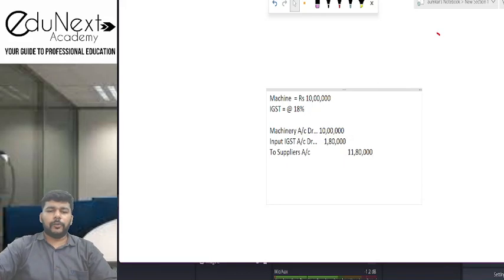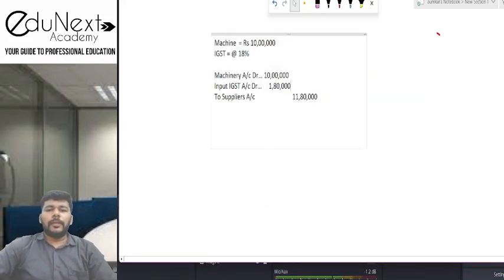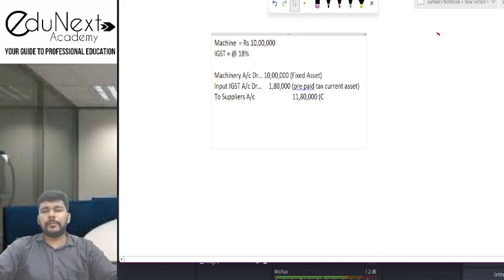So friends, what we are able to see is that now machinery account is going to go in your balance sheet, ये fixed assets में चले जाएगा. Input IGST account, as I told you, acts like your prepaid tax. So this is also a part of your current assets. ये तो आपका fixed asset में चले गया. So this is a fixed asset balance sheet item. And this supplier account is your creditors account.